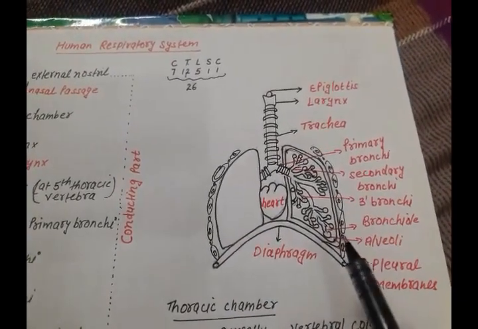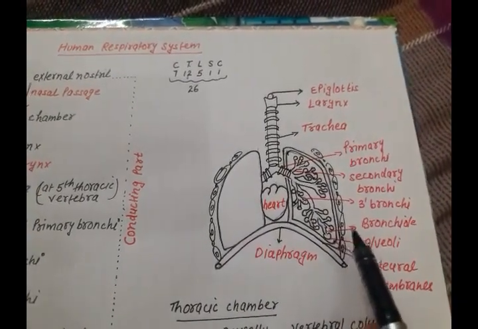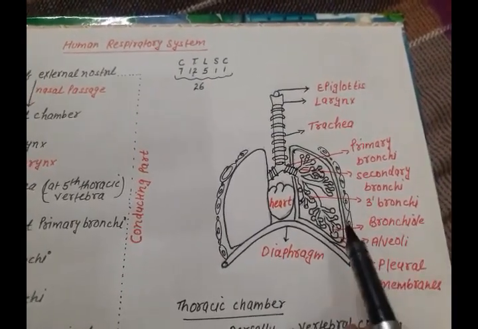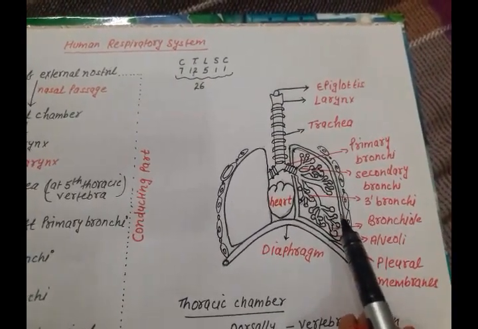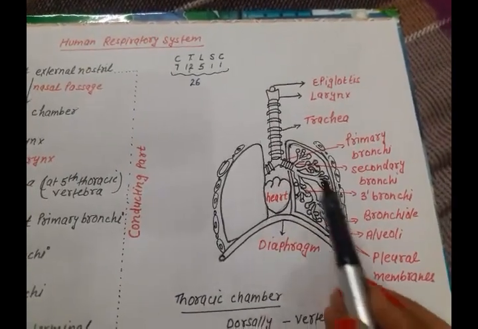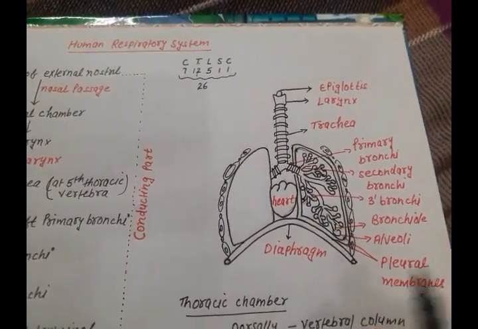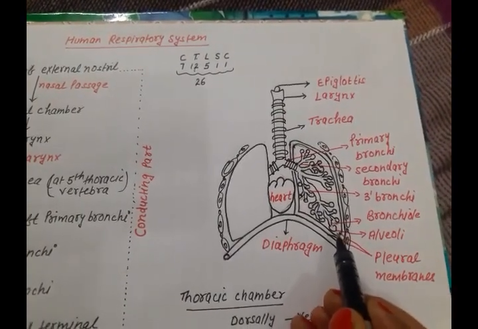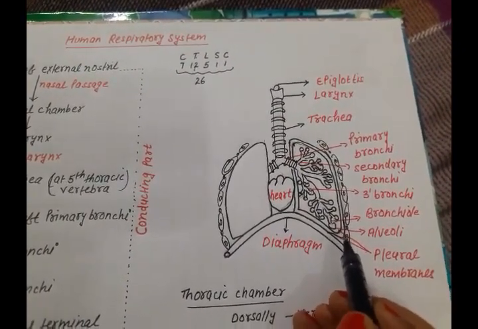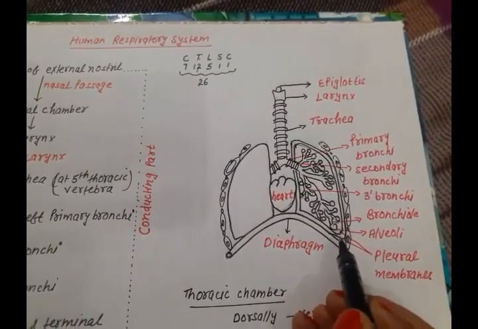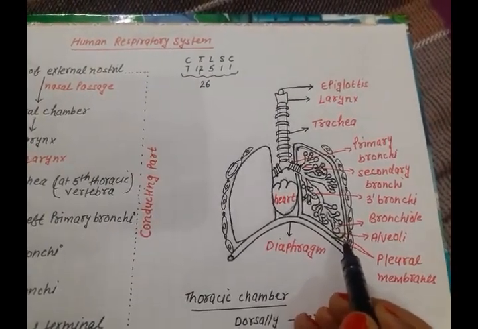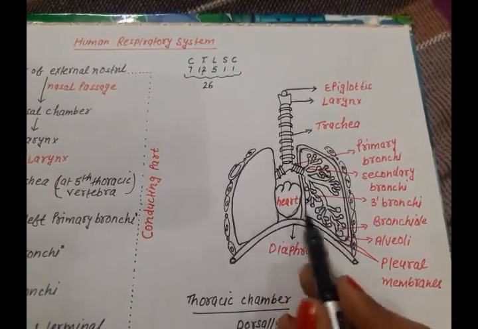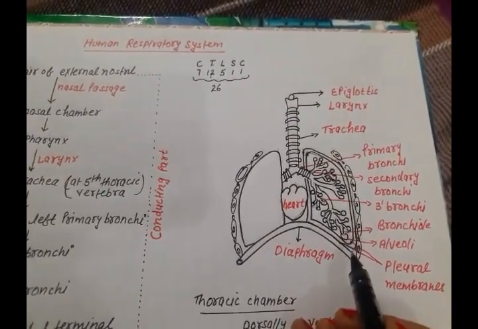That means the outer pleural membrane is in contact with the thoracic chamber or cavity, but the inner pleural membrane is in contact with the lungs. And there is a space between the outer and inner pleural membrane, and this space is filled with pleural fluid, and this fluid prevents the lung surface from friction.